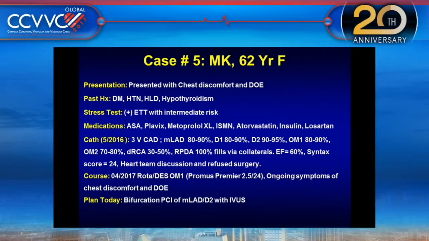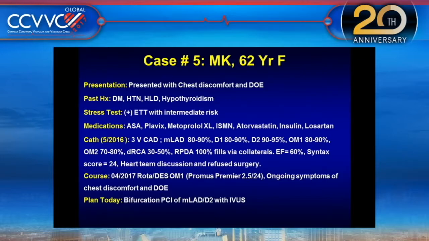So this patient particularly had risk factors of diabetes, hypertension, high lipids, a positive stress test, and was on good medical therapy. Cath was done: 3-vessel disease, with a SYNTAX score of 24. The patient had a discussion with the surgeons, although you can make the point that particularly with 3-vessel disease in a diabetic, we should refer the patient for surgery. Yeah, we do refer, but after discussion, half of them, we have our own data, come back to the interventionalist because of this guy, heart team, and patient preferred surgery, or sometimes the surgeon refuses the patient having a CABG.